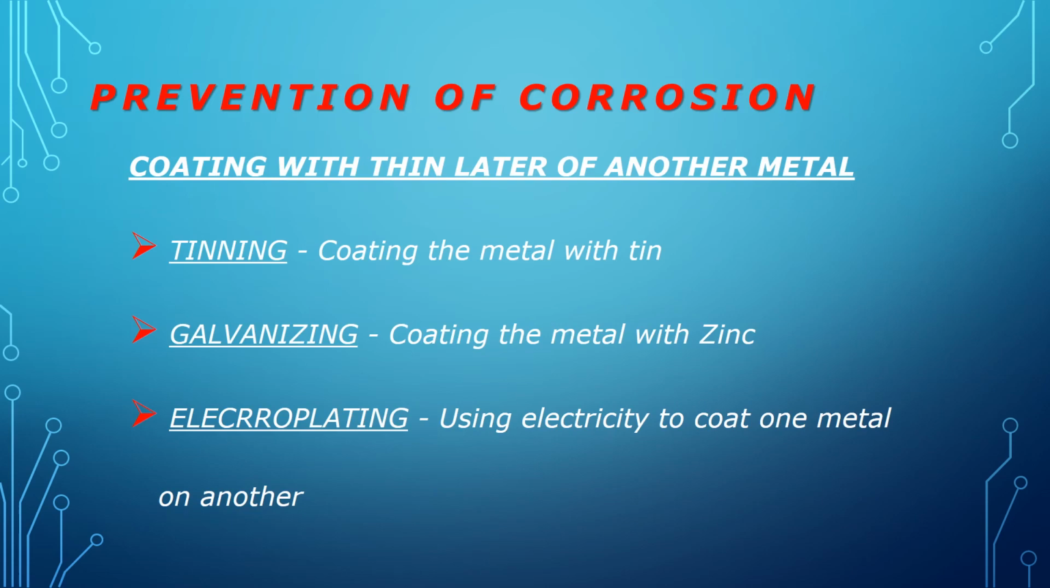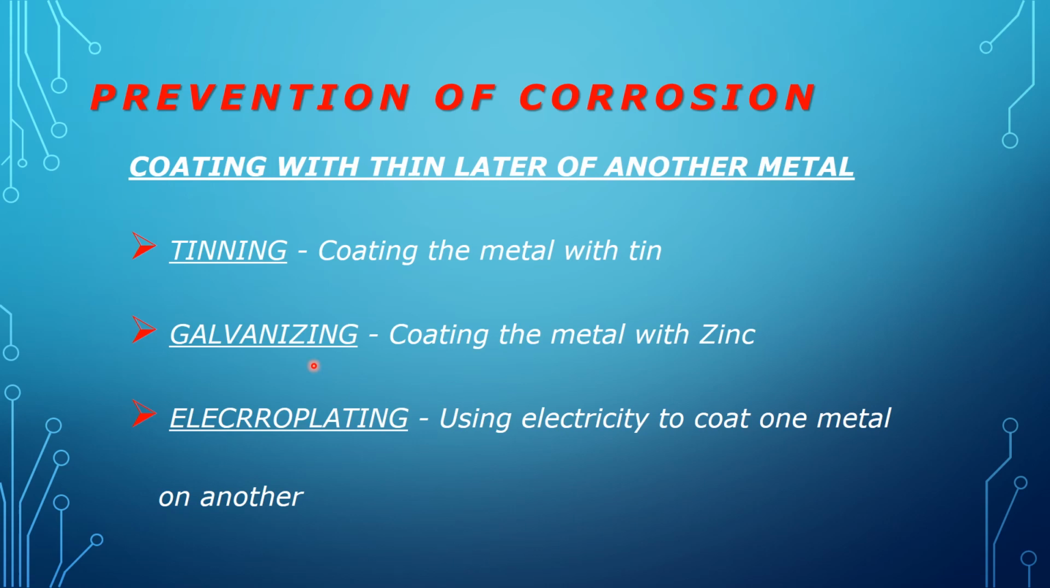This alloy has an outer layer of chromium oxide which protects from corrosion. We slow down or prevent corrosion by a layer of paint because paint does not allow air or moisture to come in contact with the metal. Similarly, if we coat the metal with another metal which does not get corroded easily, we can also prevent corrosion. The metals that are used for this purpose are tin. If we are coating the metal with tin, we call the process tinning. And if we are coating it with zinc, then the process is called galvanizing.